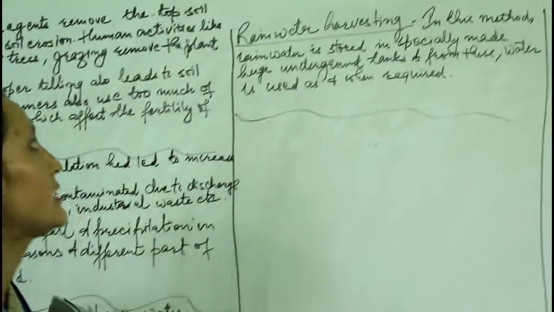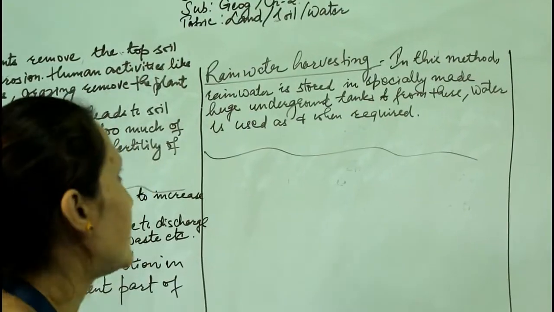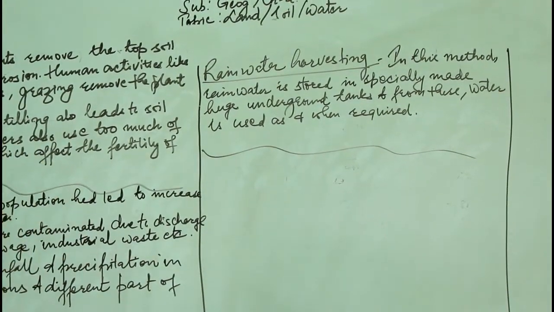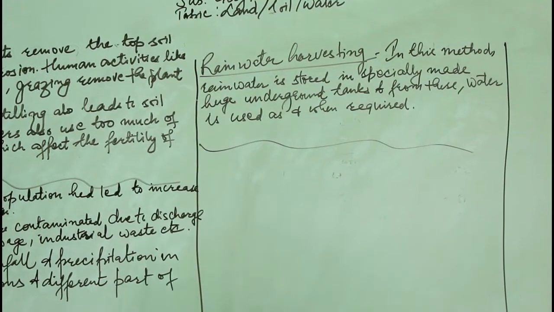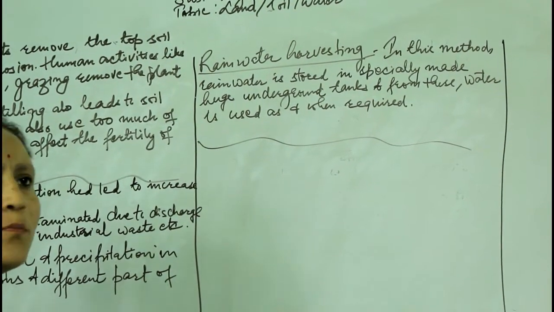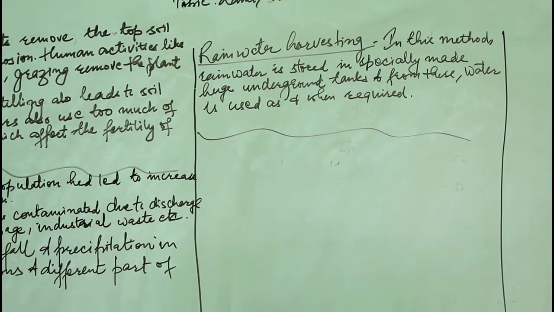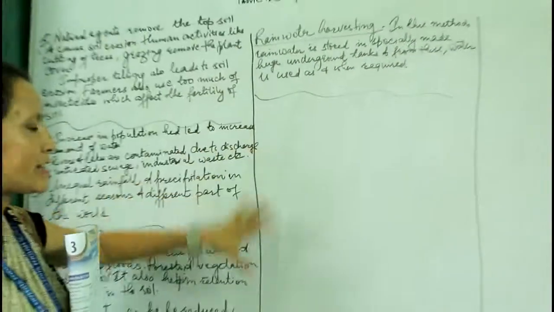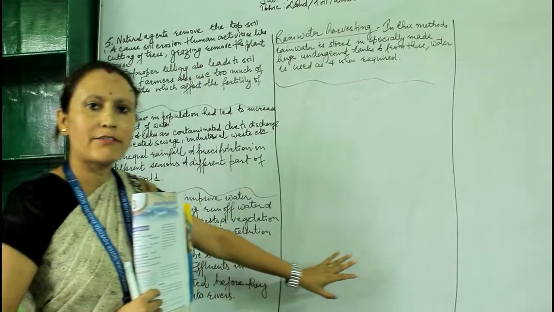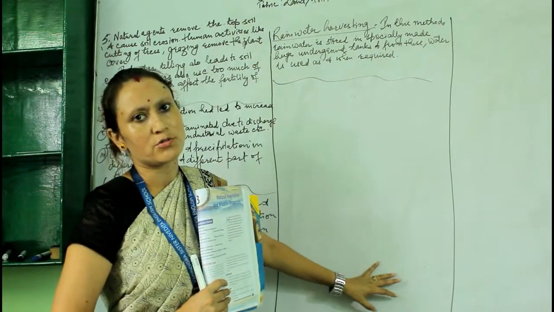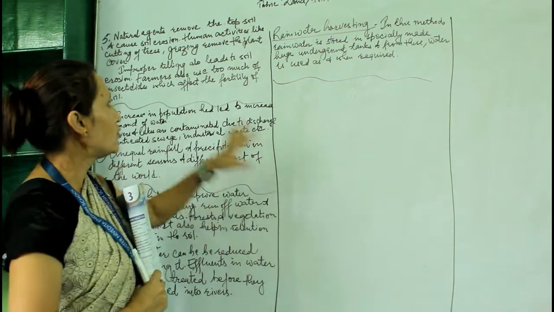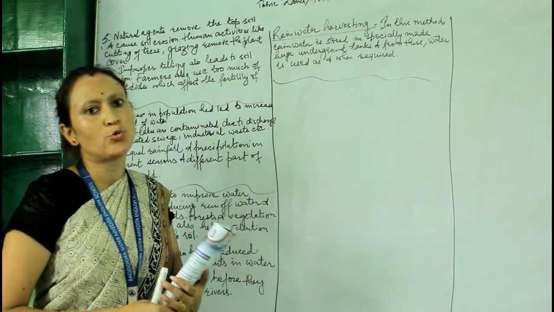And the last one is definitely rainwater harvesting. In this method, we can store rainwater, especially in an underground tank, and this water is used as and when required. So you can check the answers and write the answers on your own also, but the subject matter should be the same, and you can check the answers from our school website also.